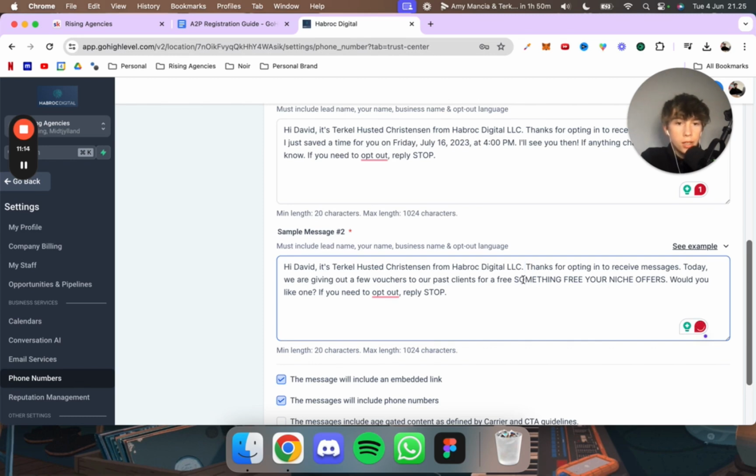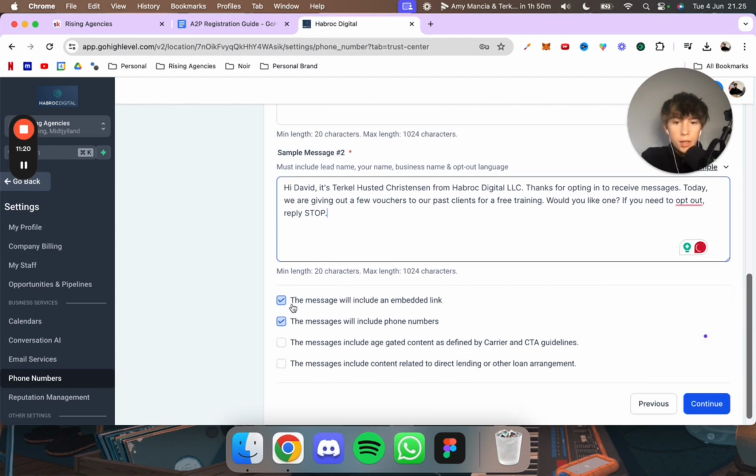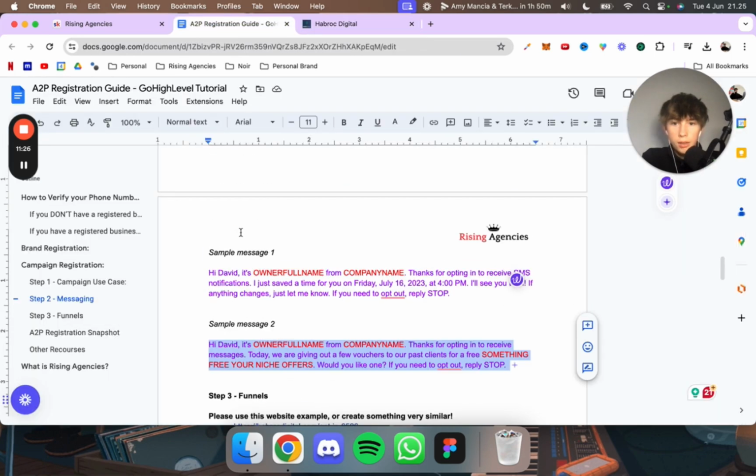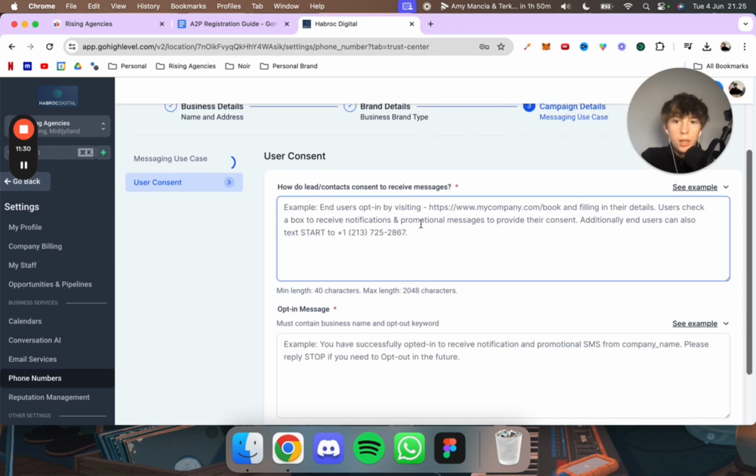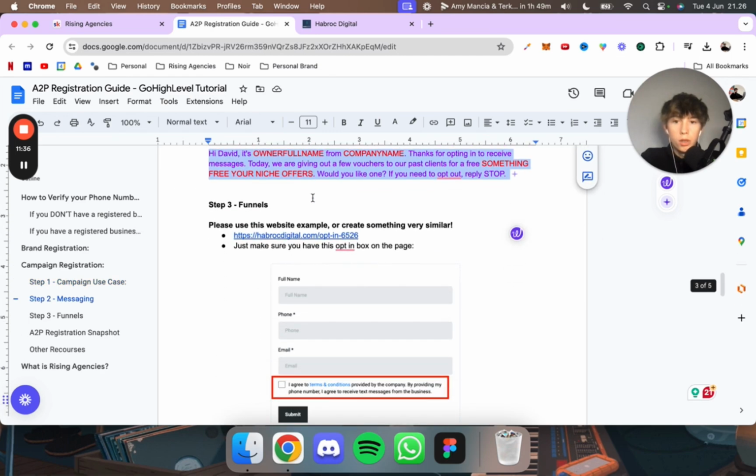And then you see right here, something free or niche offer. So that could be a free training. Pretty easy. Okay. And then you don't need to check off these two. Just make sure these two are checked off, as I say in this guide, right here. And then you just click on continue. So how do lead/contacts consent to receive messages? Then you just want to go even more down.